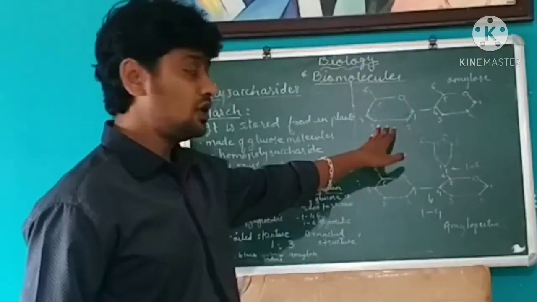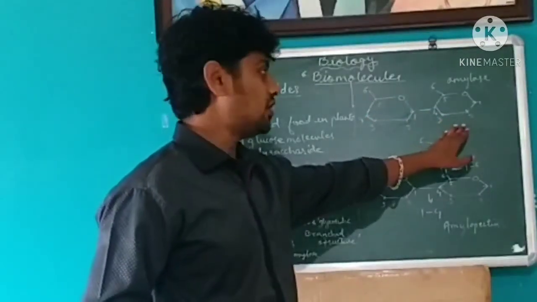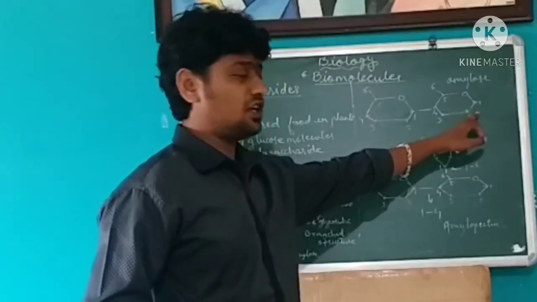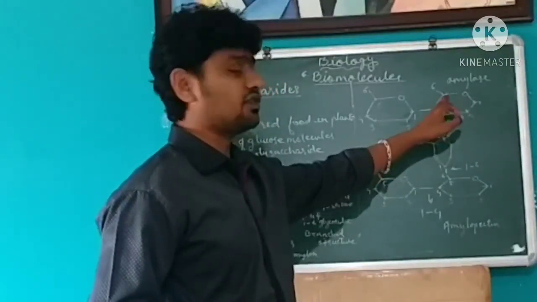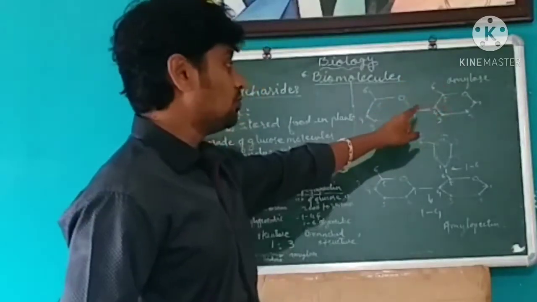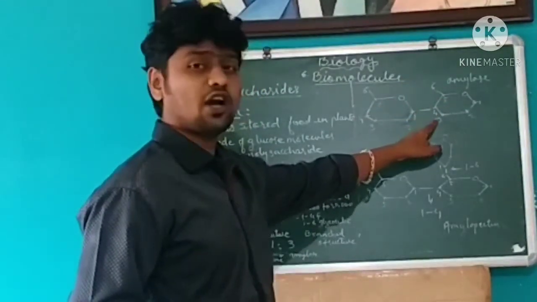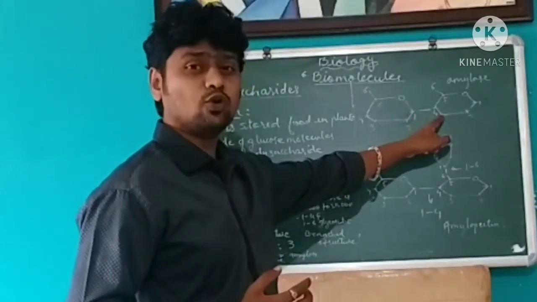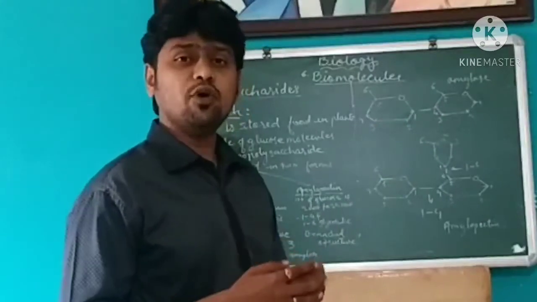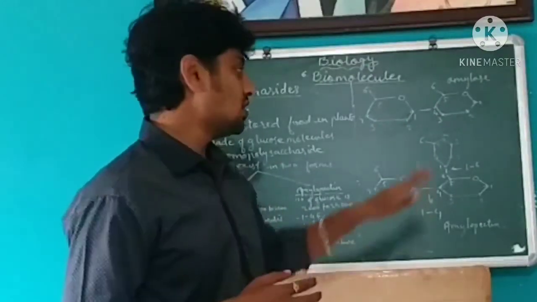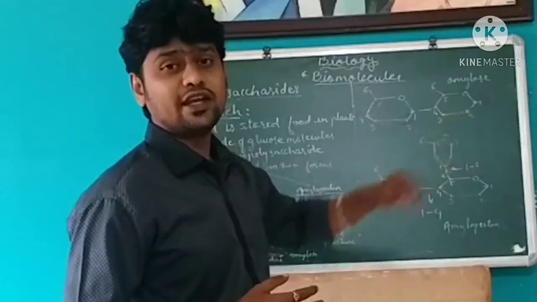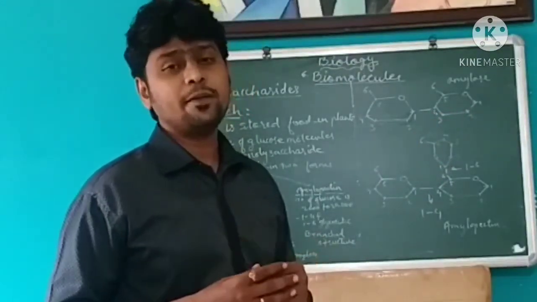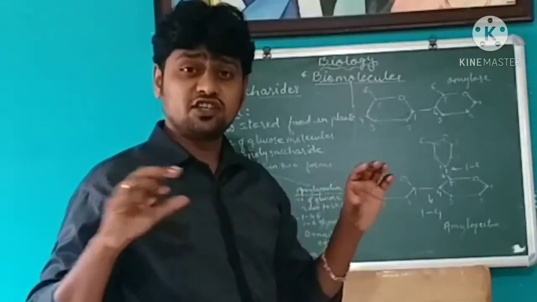This is one glucose molecule. The second glucose molecule we have made over here. Again, it contains one oxygen. First carbon is here, second carbon here, third, fourth, fifth, and the sixth carbon is branched outside. So the bond formed is between the first carbon of the first glucose and the fourth carbon of the second glucose. That is why the bond formed between two glucose molecules is the 1,4-glycosidic bond.